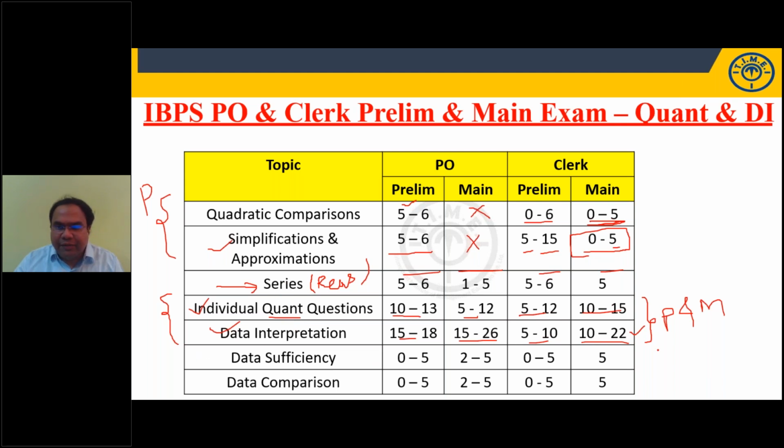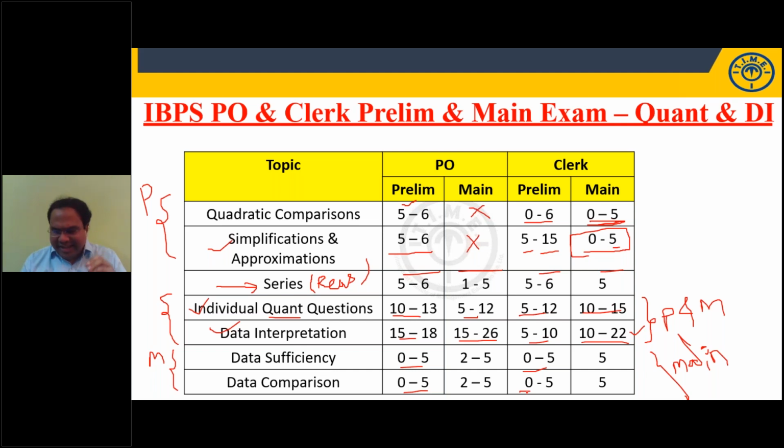Then we have data sufficiency and data comparison. Generally, these two are main exam areas, not asked in the prelim exam. But you can see here, I have written 0 to 5 in both PO and clerical. Generally 0, but sometimes, let us say the exam is conducted in 12 slots, in one of the slots you can expect some 5 questions.